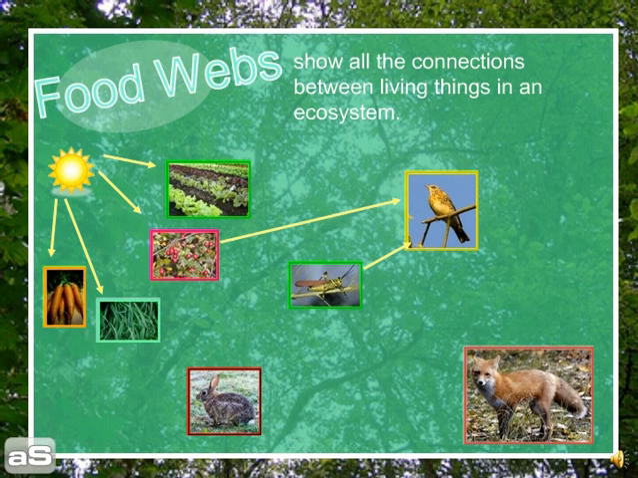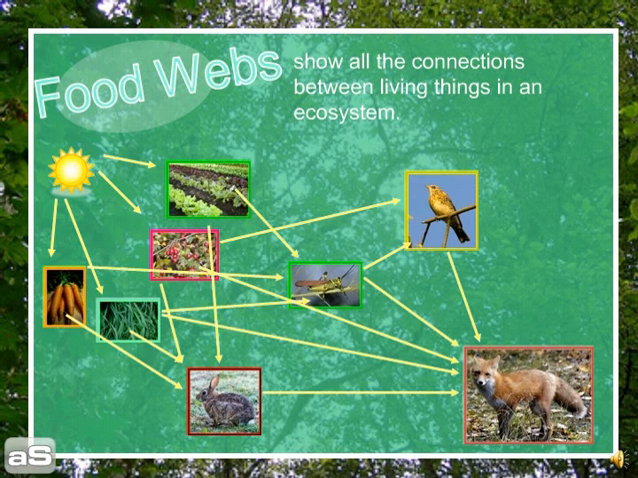Now, whenever we put these all together, it starts to look a little bit like a web. And just like most webs, it does look fairly complicated. But ecosystems are complicated things. There's a lot of plants and animals and other living things in an ecosystem, and they are all connected to each other in some way or another, whether it's directly or through another consumer or through a producer.